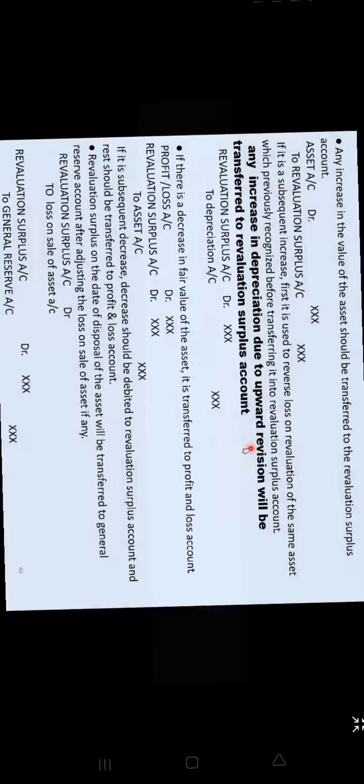there is an increase in depreciation due to upward revision, it will also be transferred to revaluation surplus account. Now, what do you mean by this? It is just like, suppose your asset price is going up. Now, if your asset's revalued price is going up, it means in that particular year depreciation will be charged on the higher book value.